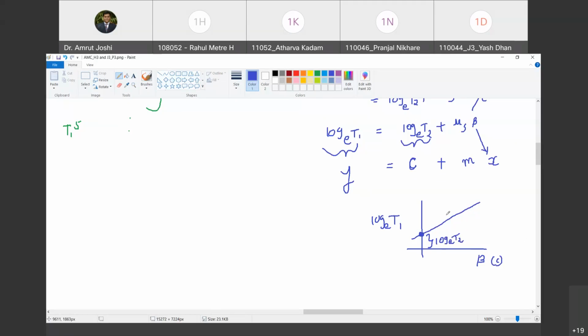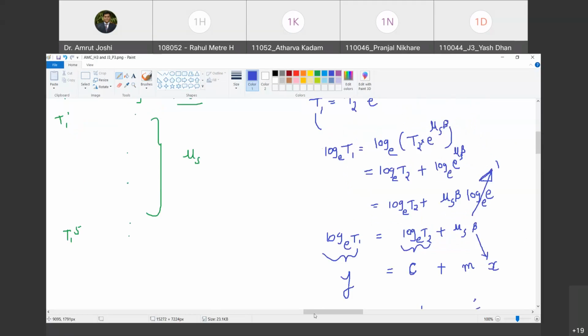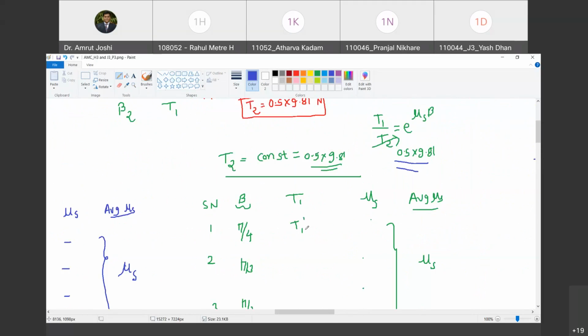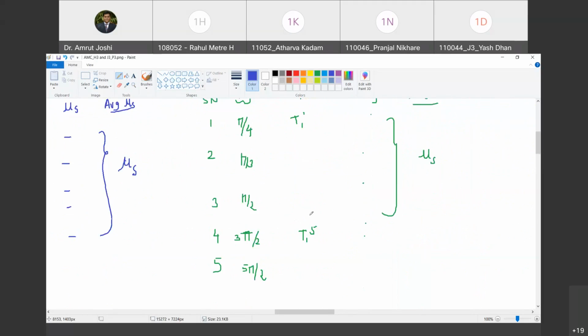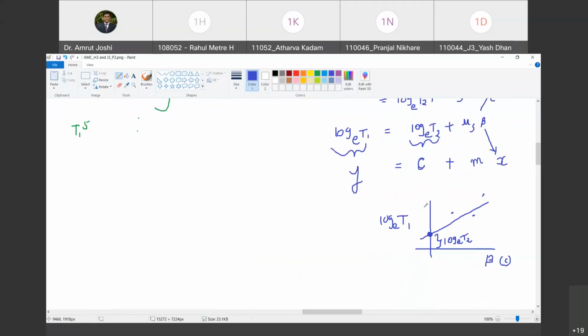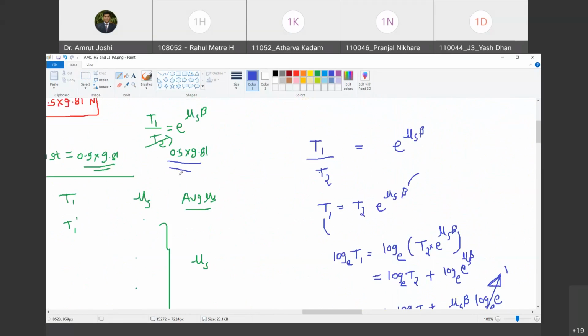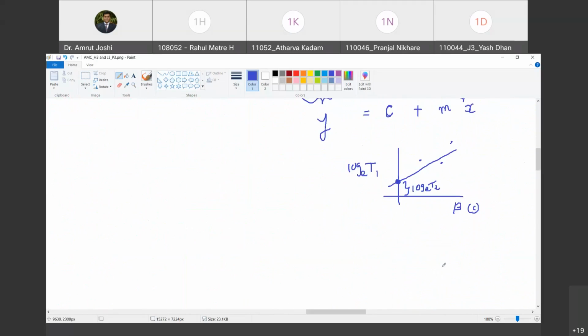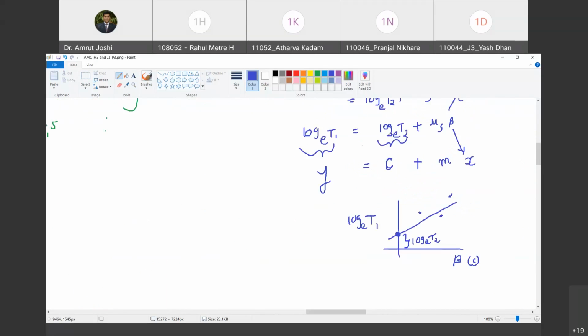Yes. And then you are going to have other experimental points. These are your experimental points. Look, you have calculated t1, haven't you? So you have to take its natural logarithm, log to the base e, and plot it on y-axis, and on x-axis you plot beta. Happy? Are you with me? Yes. So you have 5 points, and which one point must be compulsory? The intercept one. The intercept must be log to the base e t2. Are you with me?